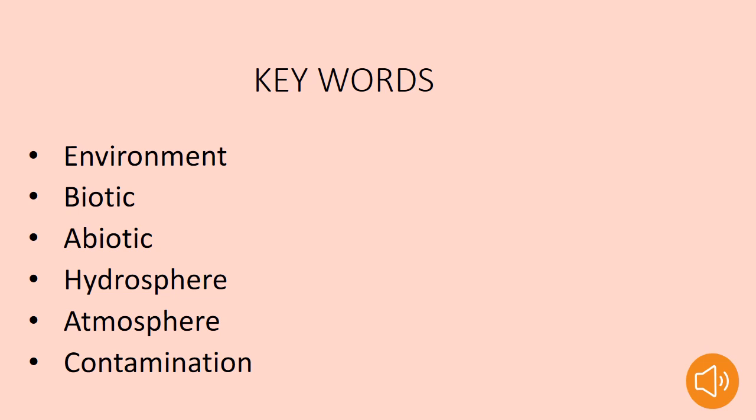Then comes hydrosphere. What is hydrosphere? It is the domain of water. Next, atmosphere. It is a layer of air or blanket of air surrounding the earth. Finally, contamination. It is nothing but polluting elements like chemicals, etc. in water or air.